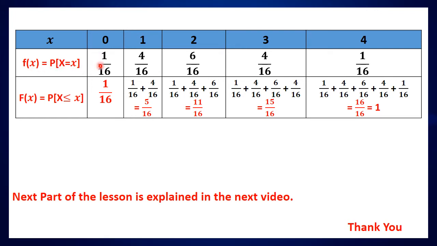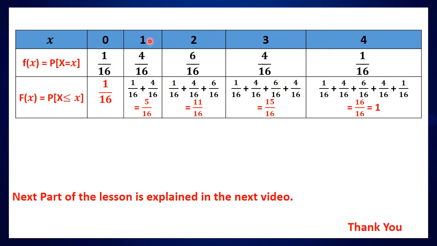We have obtained these probabilities, and the corresponding cumulative probability function is obtained by using this formula, that is P of X less than or equal to x. If X takes the value 0, the corresponding probability is 1 upon 16. Then the cumulative probability function value is also 1 upon 16 only.